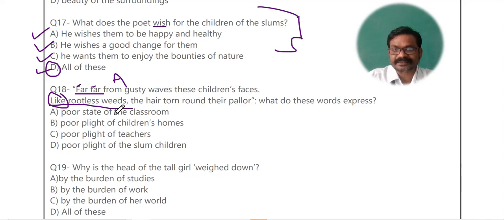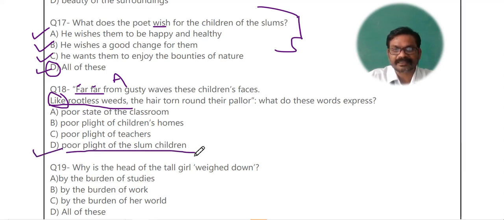Like rootless weeds, the hair torn round their pillow. What do these words express? इन सारे words का meaning क्या होता है? आपने poem पढ़ी होगी, नहीं भी पढ़ी है तो I will tell you. It symbolizes the poor plight of the slum children.